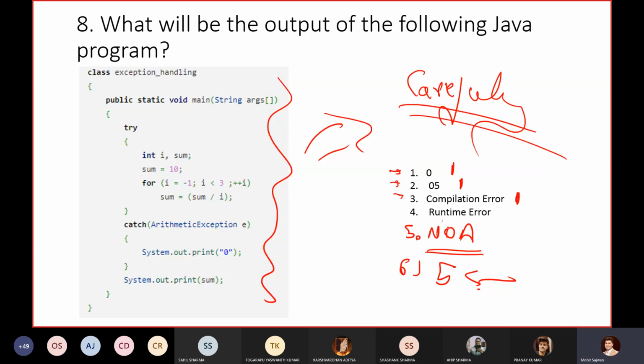See, this question code is simple, but all of you are going through this code and only focusing upon the try and catch block. But remember this thing, this sum is this one, inside this block of code. Can we access this sum, this variable, outside this block?